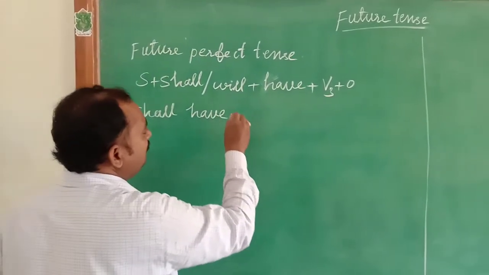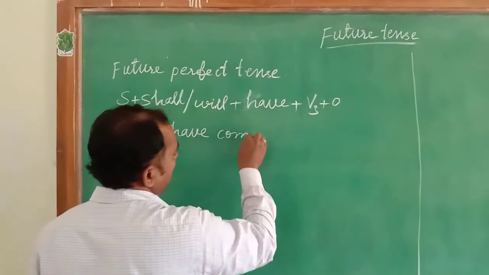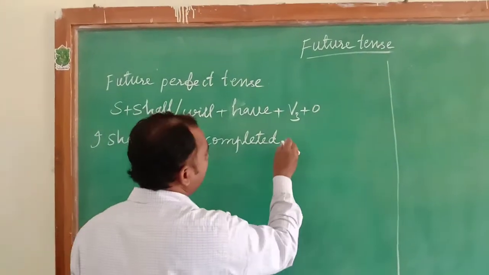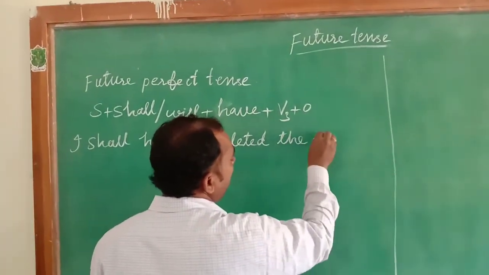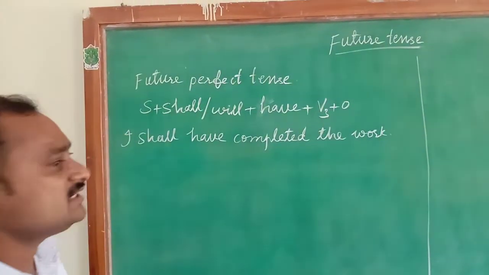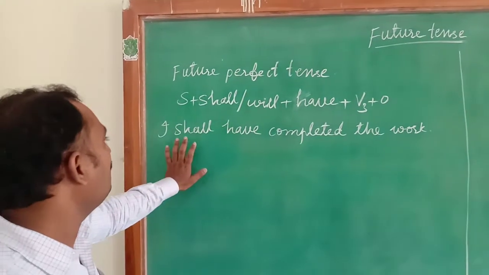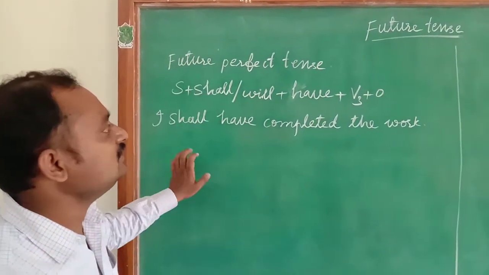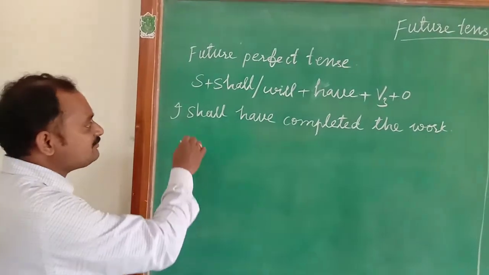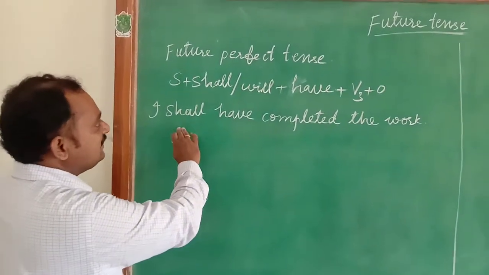I shall have completed the work. I shall have completed the work. This is the example sentence for future perfect tense. Now we will change it. Before that, first we will observe the structure of this example sentence.